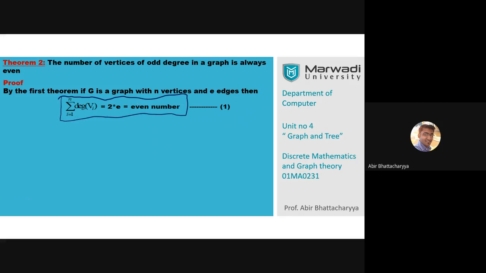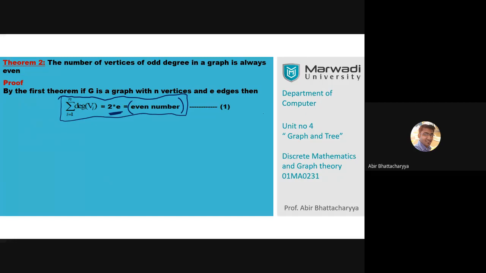Which means what we can say, twice of number of edges is always an even number. Isn't true? Okay, twice of some number. If I multiply any number with 2, we will get an even number. Okay, Sekhar, get it? Yes, sir. So right side is always even number.